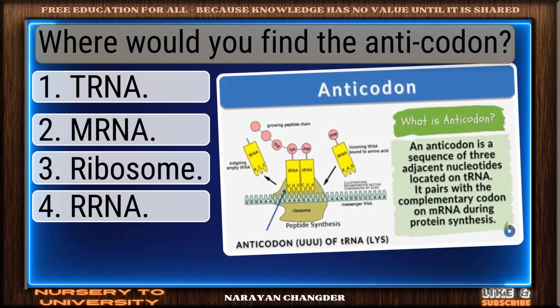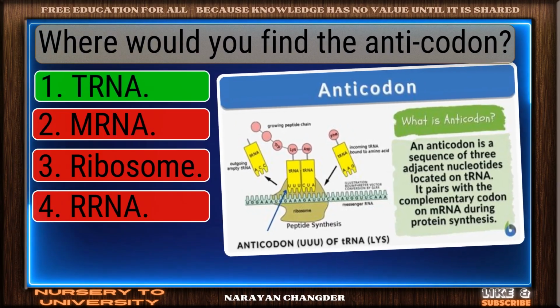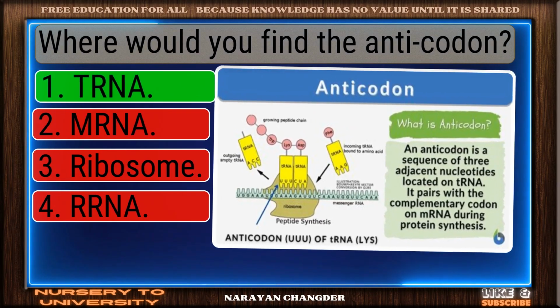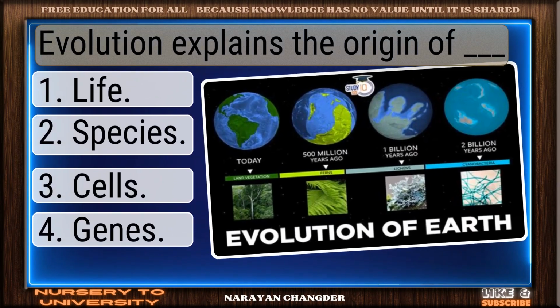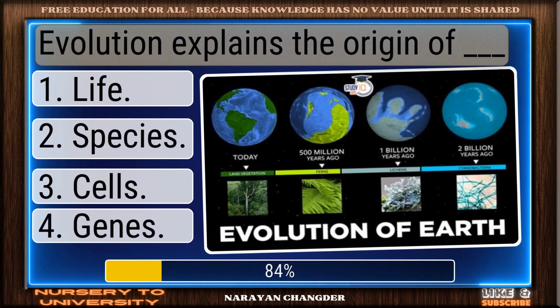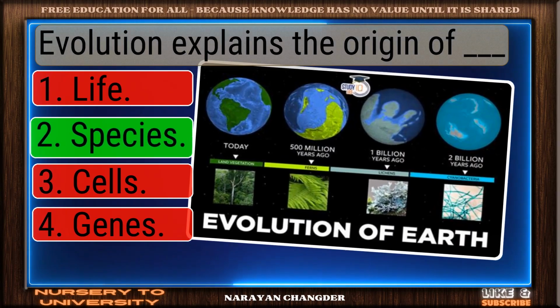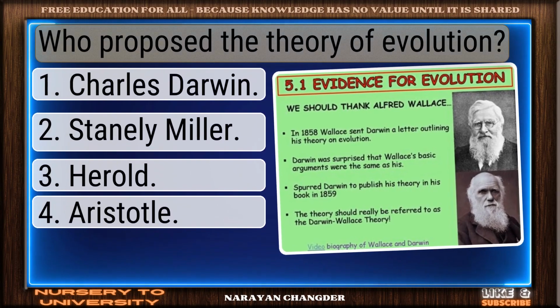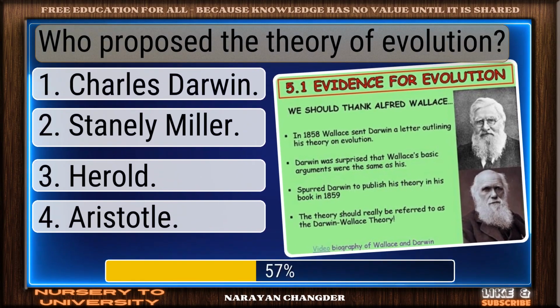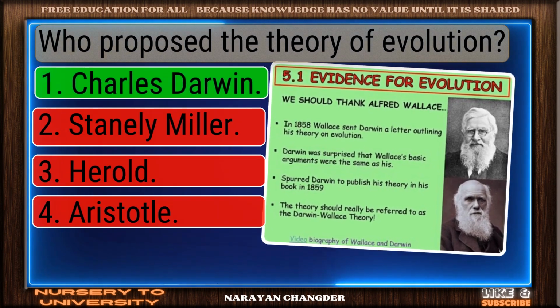Where would you find the anticodon? You chose tRNA, correct. Evolution explains the origin of dash. Strong choice. Species is right. Who proposed the theory of evolution? You're right. Charles Darwin is correct.